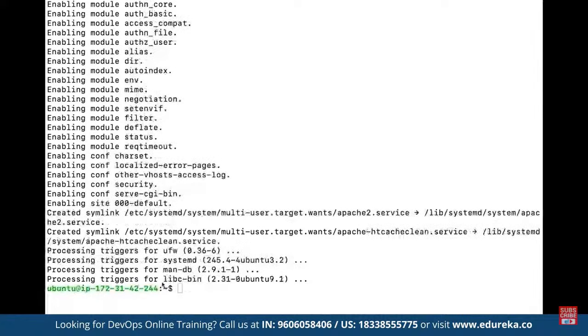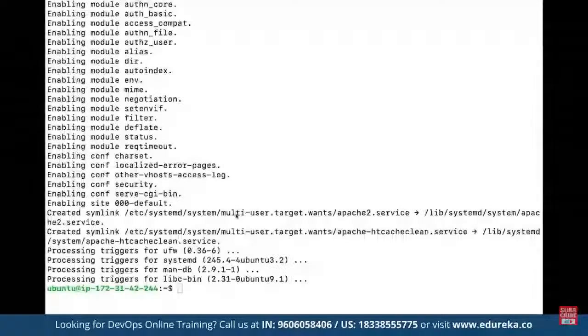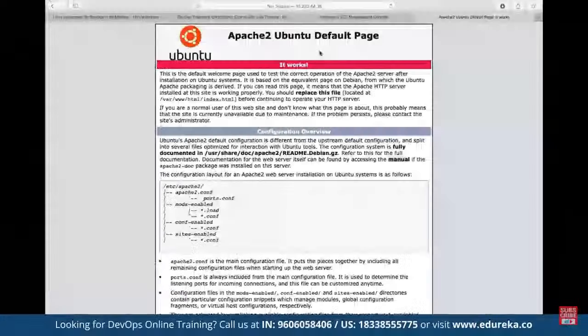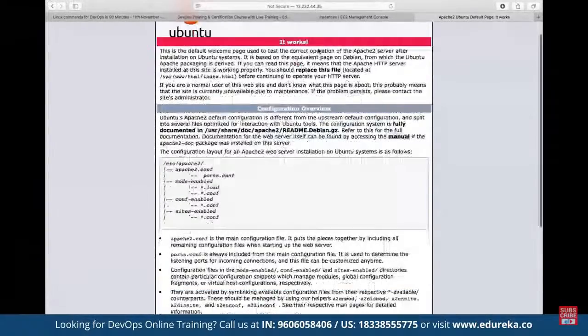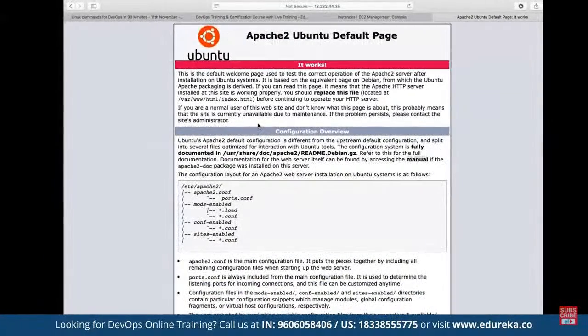So you can see here it has been configured. That means now if we come back and hit refresh, we can see the same IP is now returning the Apache 2 server homepage, which has been successfully installed on the current instance that we had defined.